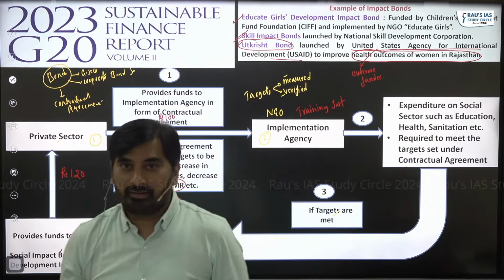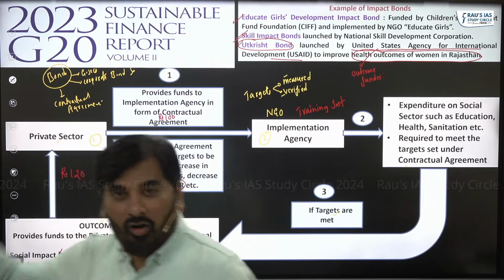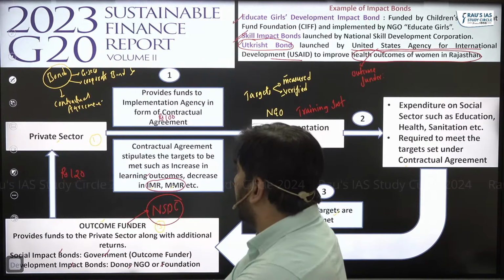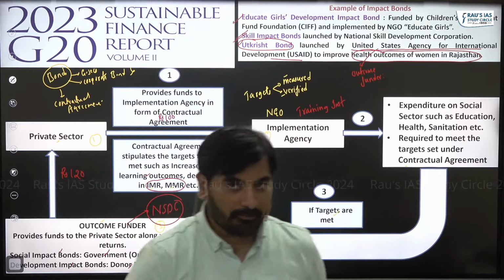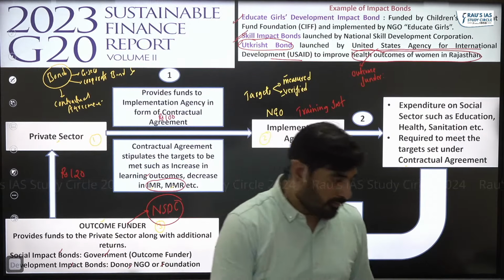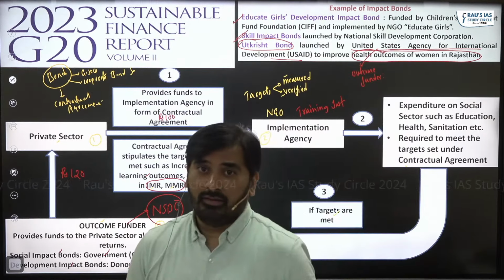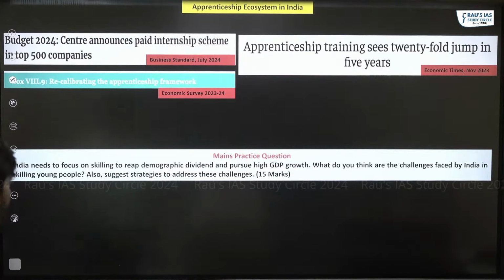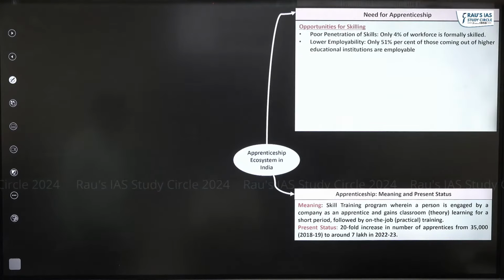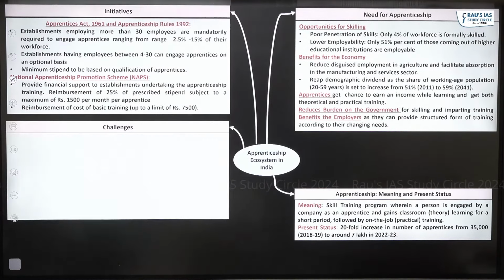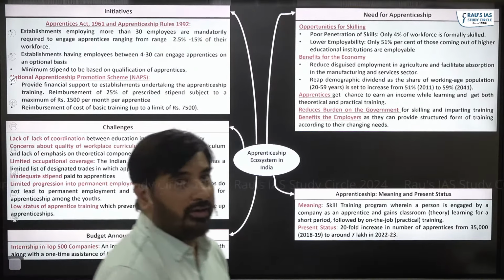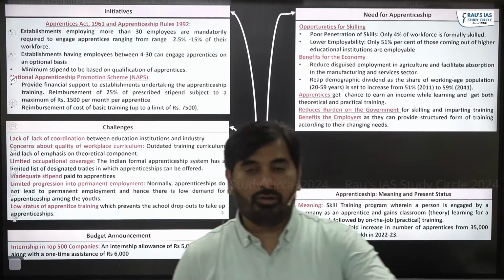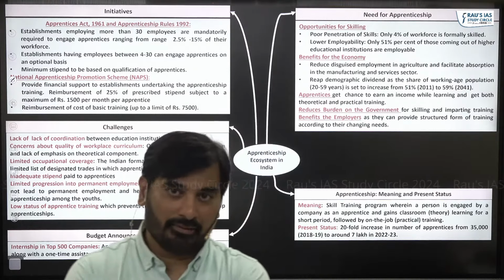I hope it is clear, everyone. All of these bonds have been mentioned in the 2023 Sustainable Finance Report published during the G20, right? So this is what you need to know. I hope everyone is clear. There is one last topic, apprenticeship or internship, which I have incorporated in the PPT. As you can see, this is the mind map on apprenticeship or internship. I hope you should be able to go through this particular mind map, right?